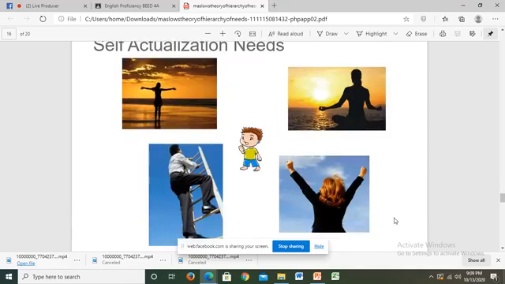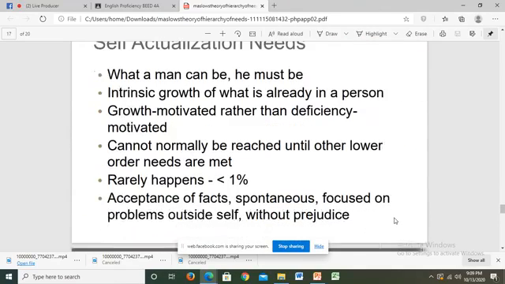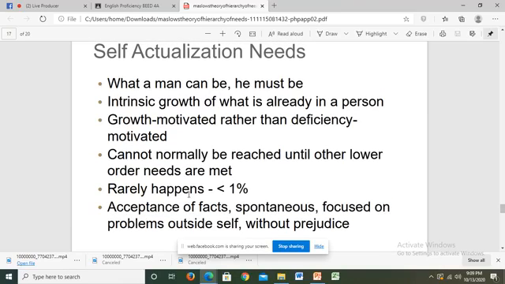For self-actualization needs, we have: what a man can be, he must be. It is the intrinsic growth of what is already in a person. Growth motivated rather than deficiency motivated. According to some psychologists, this rarely happens.